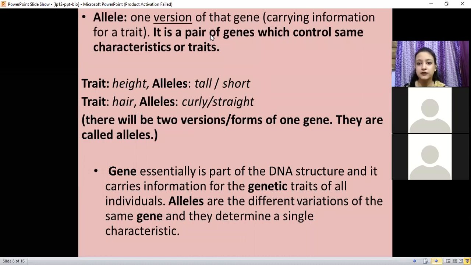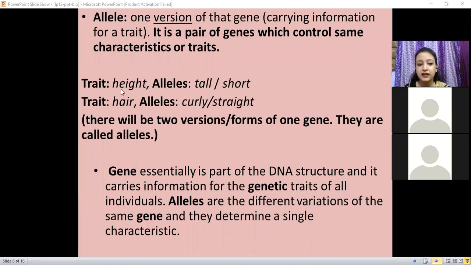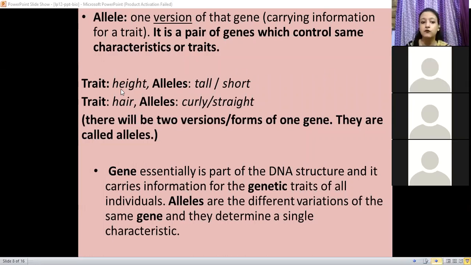Say yes or no, students. Respond. Yes, ma'am. Okay. Yes, Ansh, what do you have to say? Please be quick, students. What is taking so much time? You just have to write one trait. It can be anything, any characteristic that is coming to your mind. And what could be the alleles for that? What could be the different version of that trait?